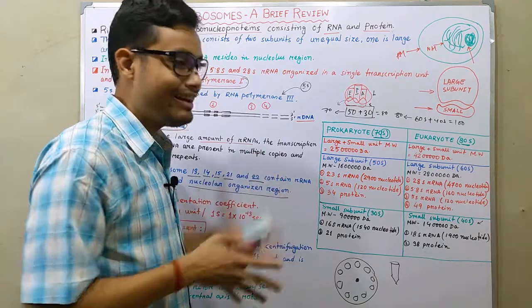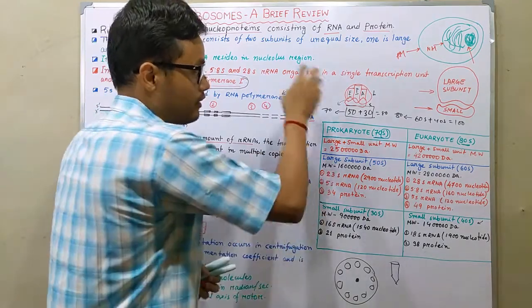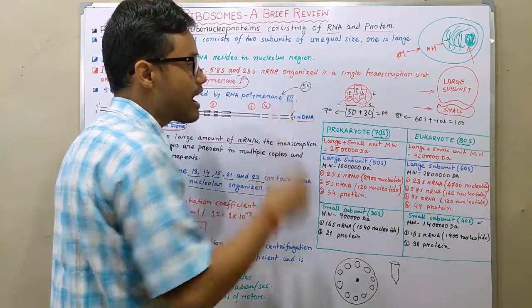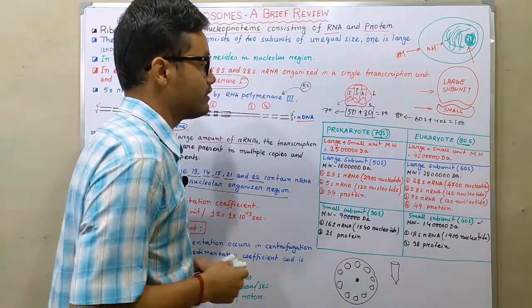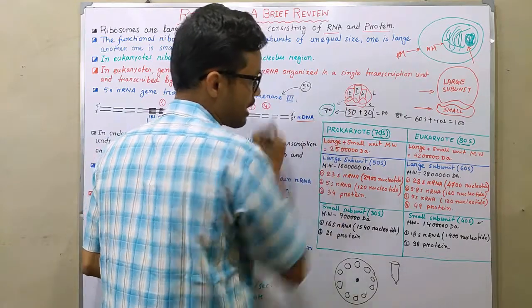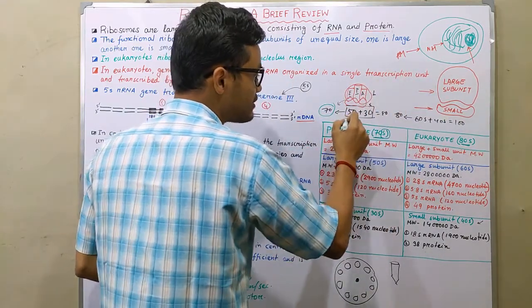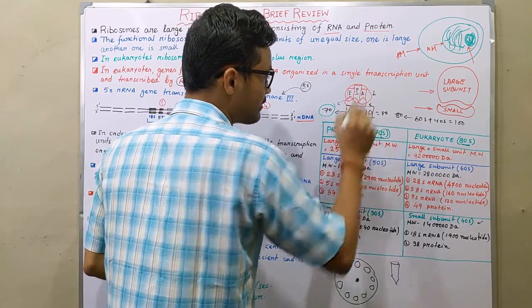This is the technique by which the subunits are separated. When the large and small subunits bind together, they separate at the 70S time, and when they are individual, they separate at the 50S and 30S times.